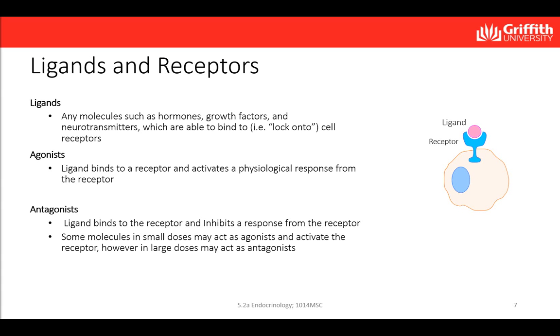Some molecules in small doses may act as agonists. However, when a tissue is bombarded with the same molecule in large doses, it can overload the system and have an antagonistic effect.